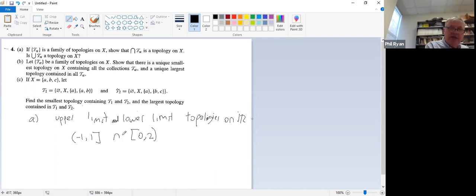And if we have a look at the intersection of those two, that's going to equal 0, 1, the closed interval. We want that to be open for the union to be a topology, but this is not an open set in the lower limit topology, and it's not an open set in the upper limit topology. So it doesn't work.